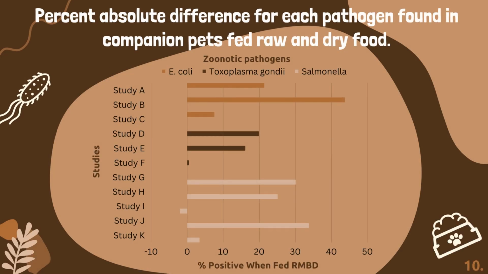So to compare between our 11 studies, we used the % absolute difference. So here we have the zoonotic pathogens that we assessed in our study, which was E. coli, Toxoplasma gondii, and Salmonella. On the y-axis, we have our studies, and then on the x-axis, we have our % positive of pets that were fed RMBDs. So we can see trends for A through E and G through J. We see high % positives, with the exception for F, I, and J, but nothing statistically significant telling us otherwise.